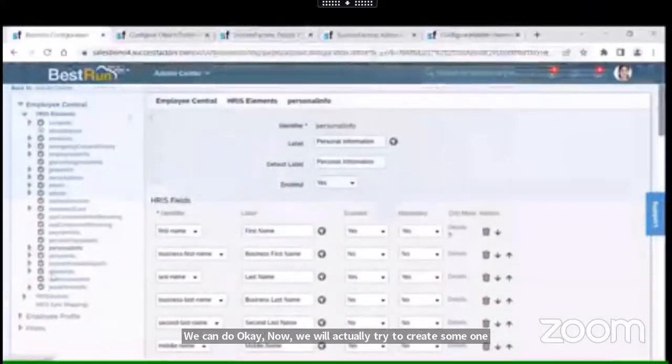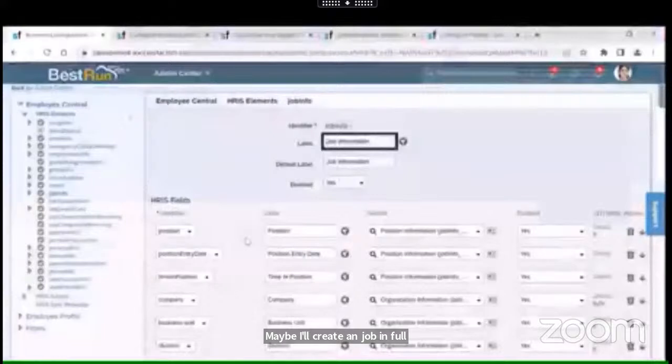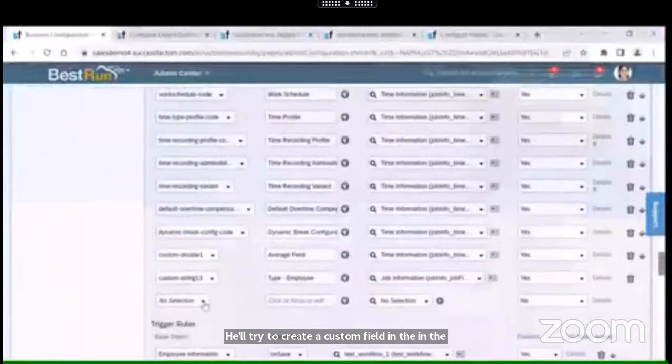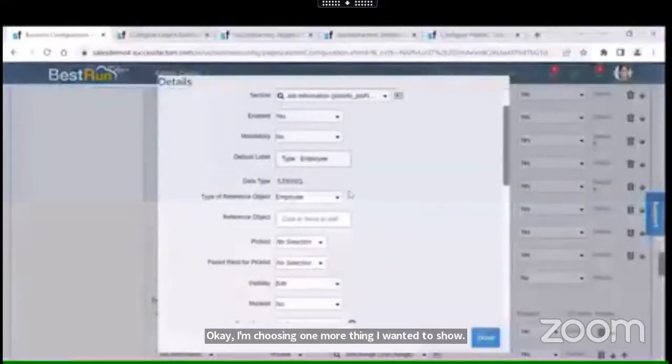Now we will try to create one field in the system. Maybe I'll create a job info field. We'll try to create a custom field in the system. Okay, so I'm choosing. One more thing I wanted to show. Here we have to choose a foundation object. In case we are creating any object, we'll have to use this foundation object. And in case we are using any pick list, we'll have to choose this.